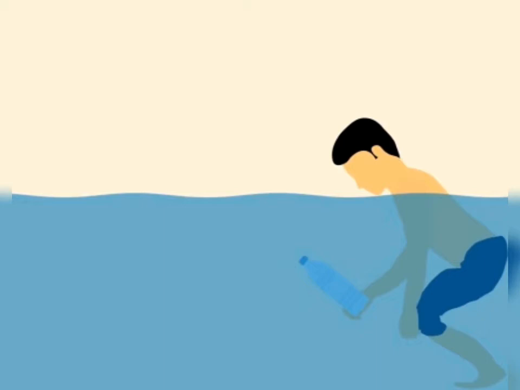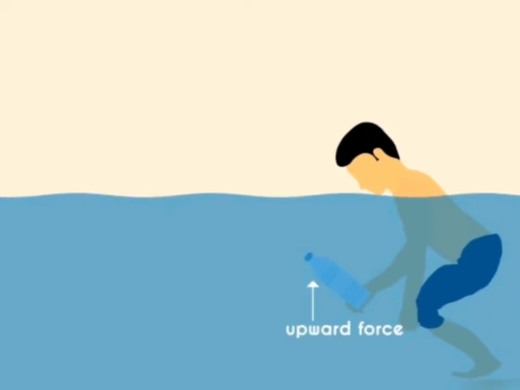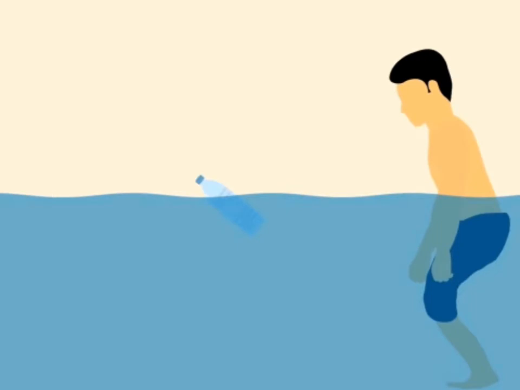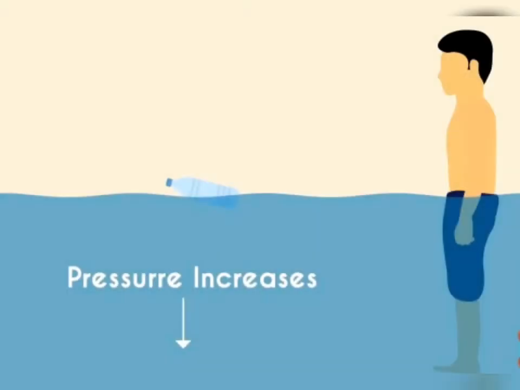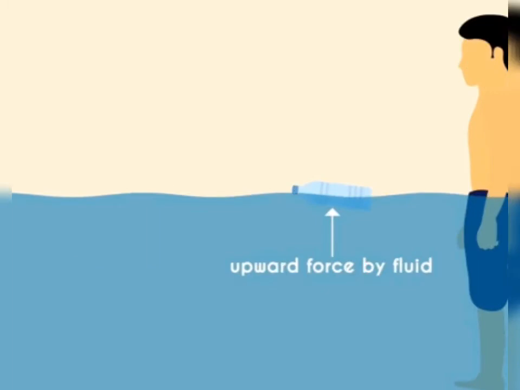This means the bottle is getting a force or push from upwards. That is, the bottle is getting an upward force. The upward force is due to the force exerted by the water. The downward force which we exert is opposing the upward force. This shows that when an object or body is partially or fully immersed in water, the water exerts an upward force on that object or body.